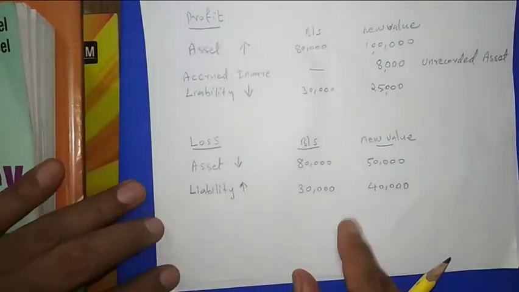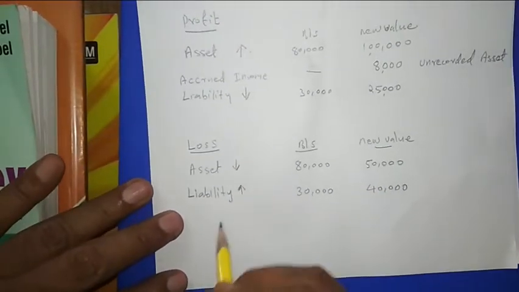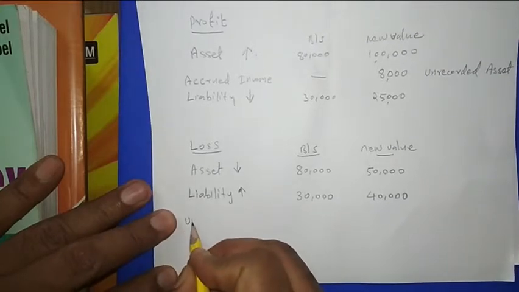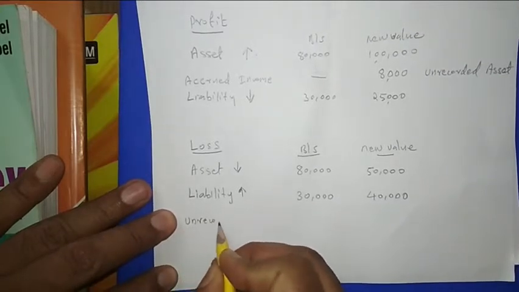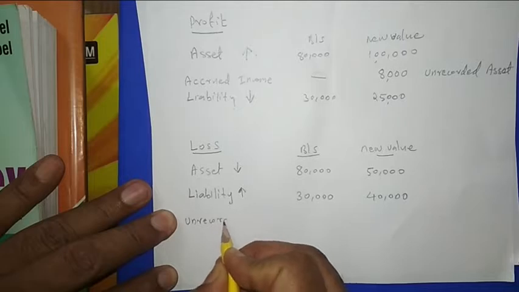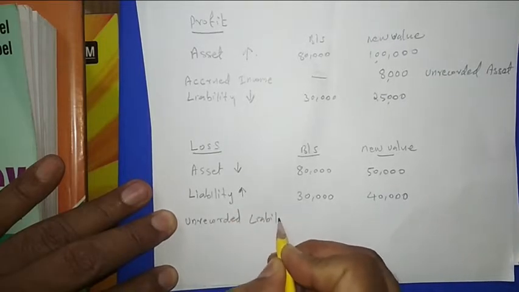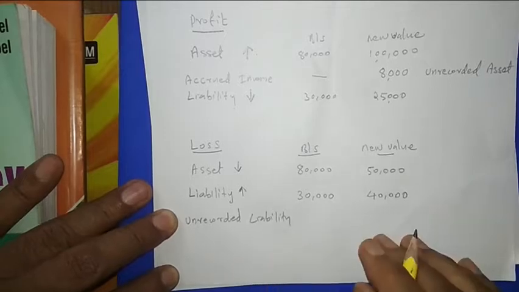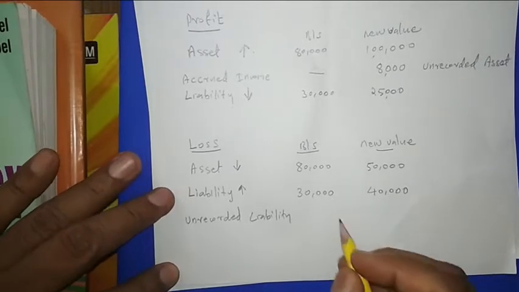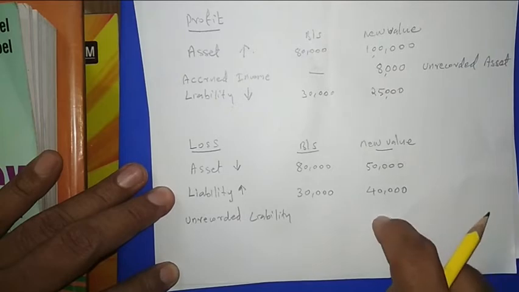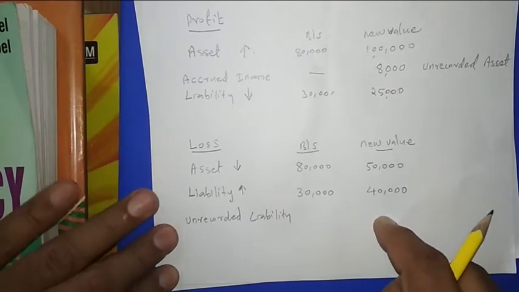Then unrecorded liability is also a loss. Suppose the unrecorded liability means the old value will be 0 and the new value is something like 20,000, then it is known as unrecorded liability.